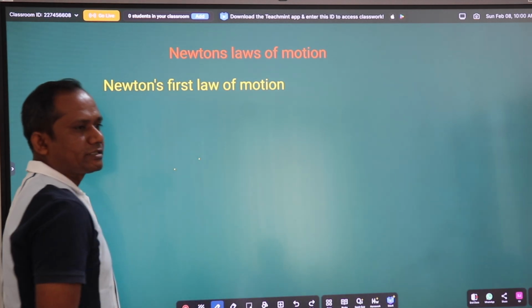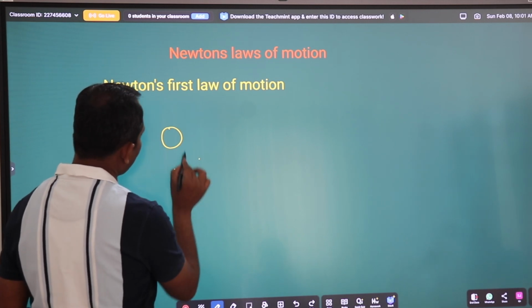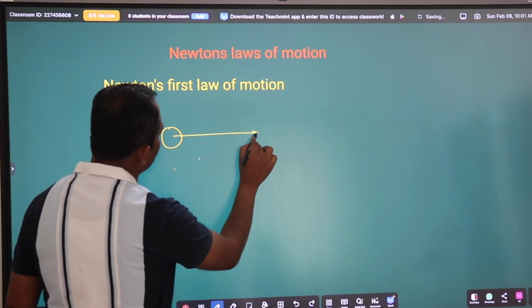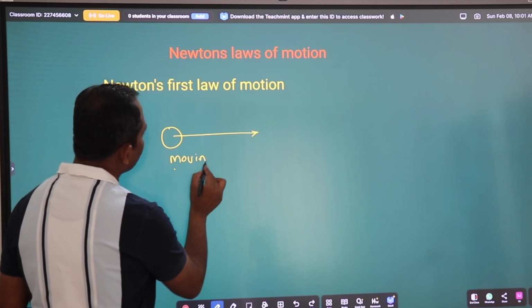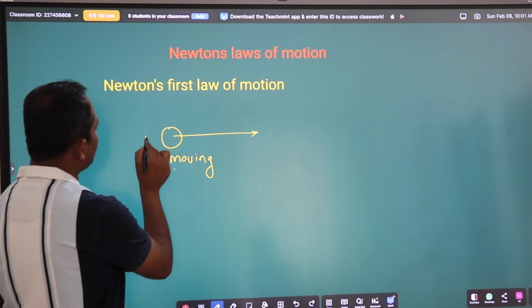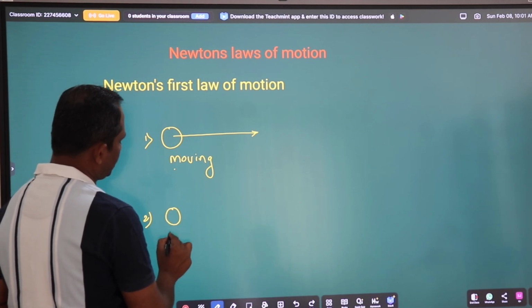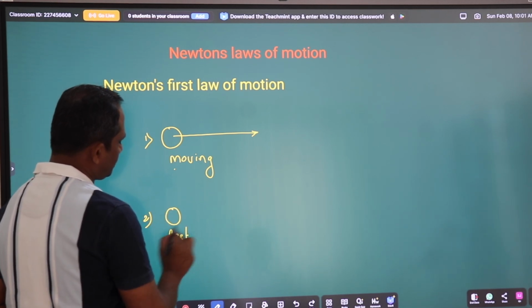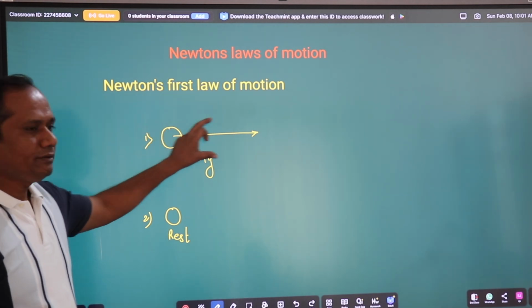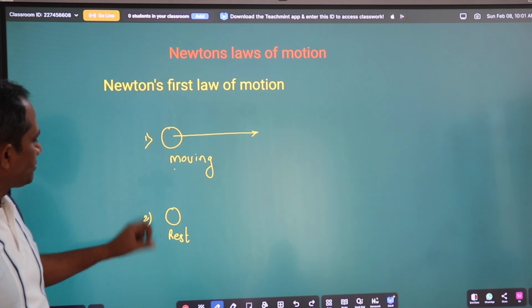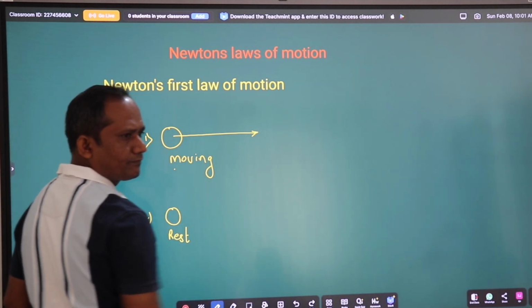Here, in order to understand Newton's first law of motion, we have to consider one object. Suppose this first object is moving, and the second is an object that is at rest.